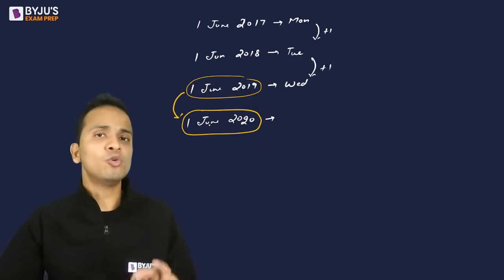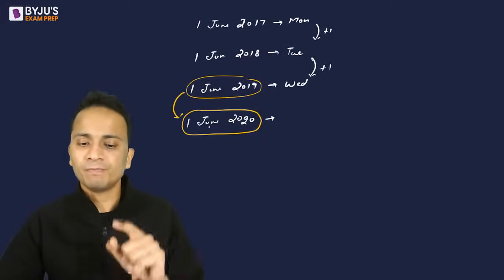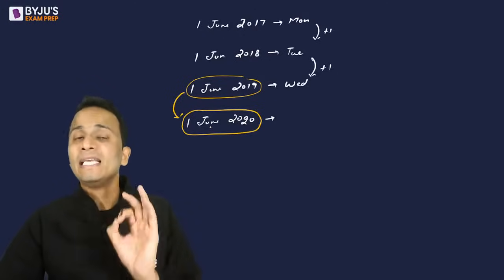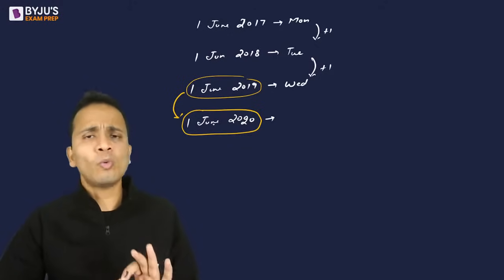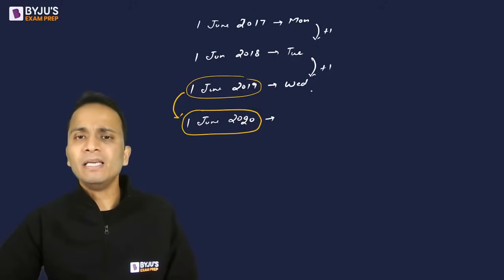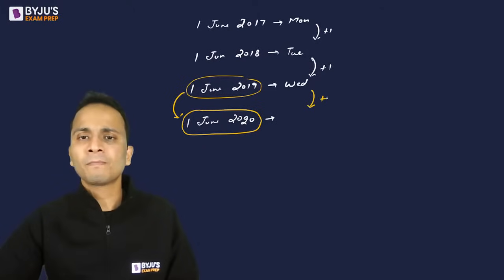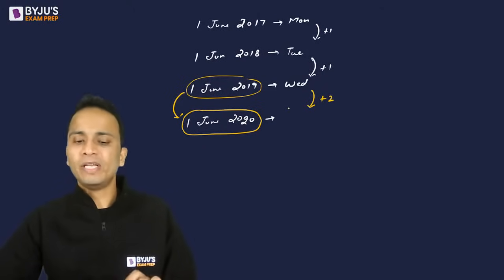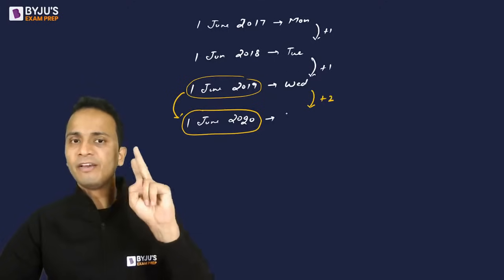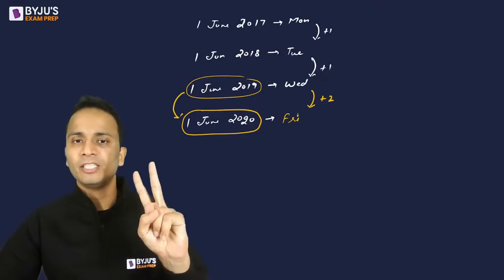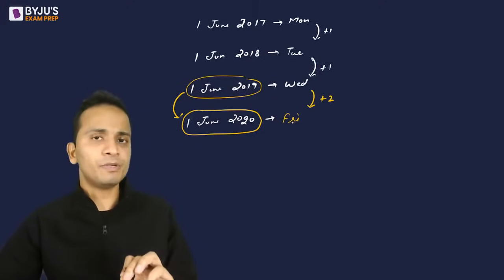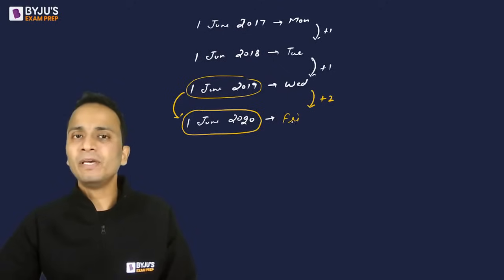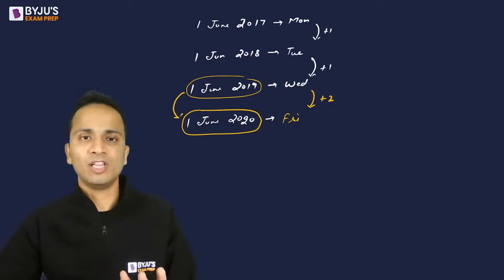Am I passing through 29th of February of this leap year? Yes, in this case. So if you are passing through 29th of February, then the leap year effect will come into play and 2 will be added. So Wednesday plus 2, Thursday, Friday. So here Friday will come. Be very careful. If you are passing through 29th of February of a leap year, then the leap year effect will come into play. Otherwise, it will not.